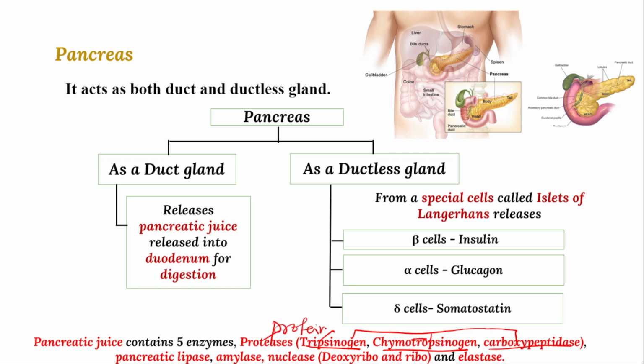Proteases degrade proteins, and lipases degrade lipids. Amylase degrades the sugars, and then nucleases are there. DNA and RNA will be degraded and converted into nitrogenous bases. Then elastases are there, acting on elastic fibers, elastins, present in animals and plants. If you consume animal-based food and plant-based food, it will be degraded with the help of nucleases, elastases, proteases, and amylases.